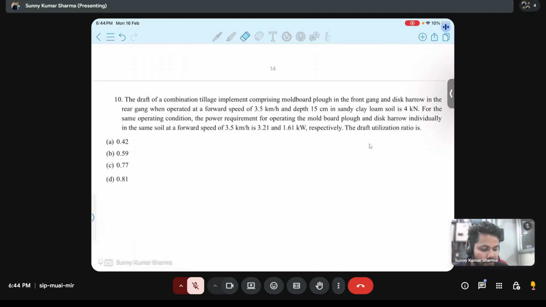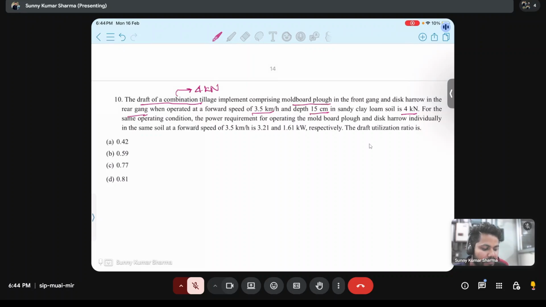The draft of a combination tillage implement comprising moldboard plow in front and disc harrow in the rear, when operated at a forward speed of 3.5 km per hour and depth of 15 centimeter in sandy clay loam soil, is 4 kilonewton. Means draft of combination tillage implement is 4 kilonewton.